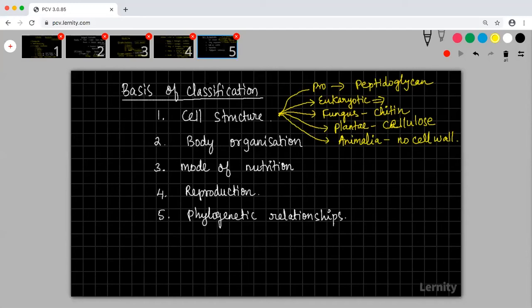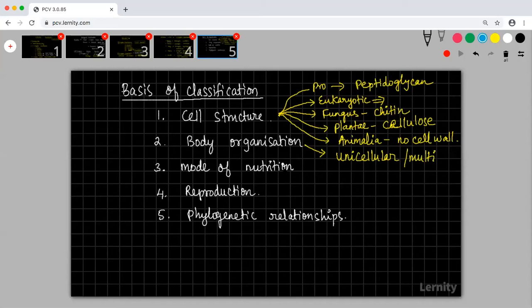Then he was also classifying based on body organization, whether it is unicellular or multicellular. He was trying to use that property to classify organisms.